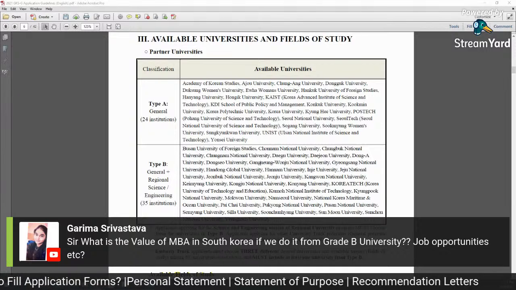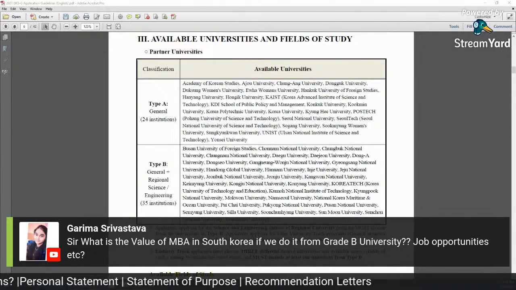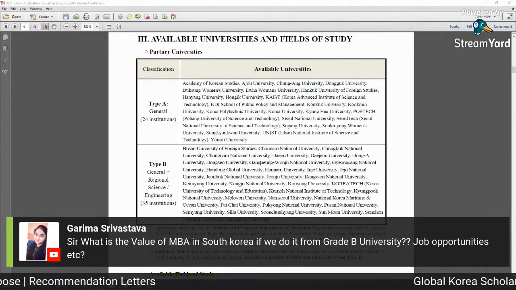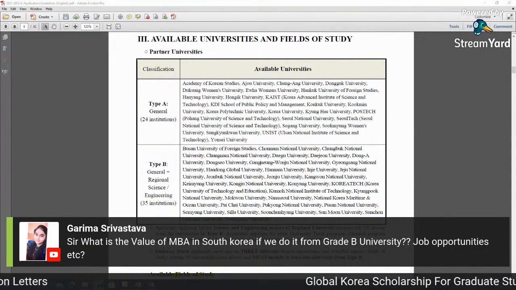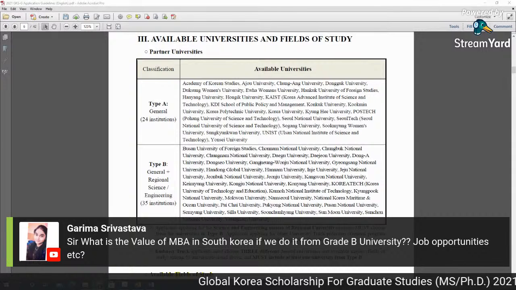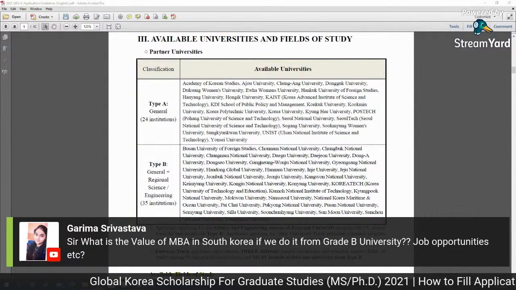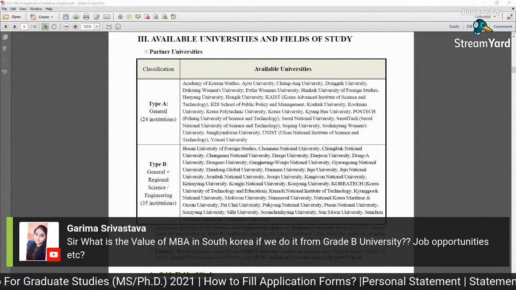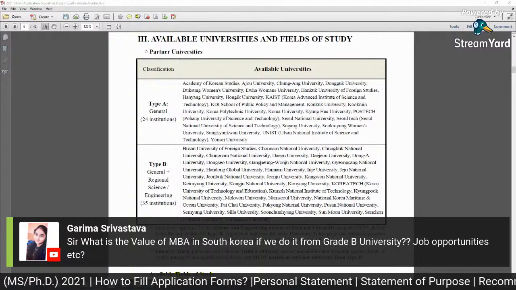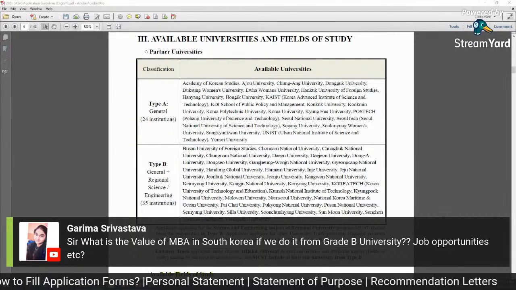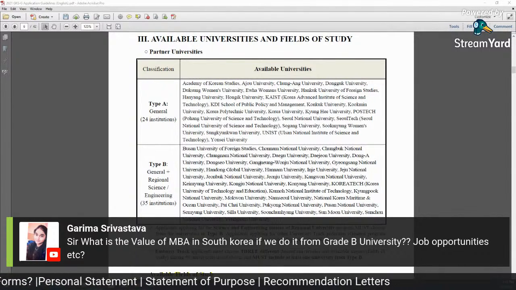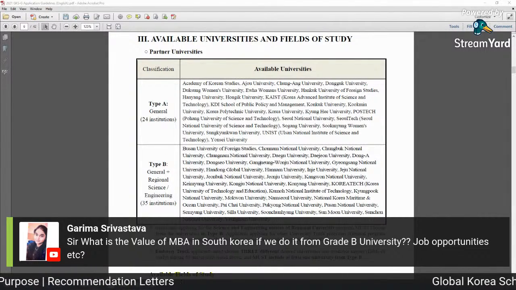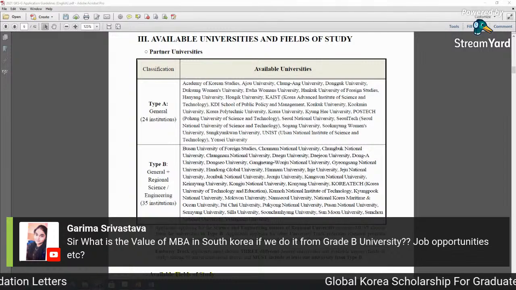So you cannot get a job that easily, because all over the world you know the situation of the degree and the industrial situation as well. But yes, I think you can get a job. Grade B university, there is no grade B university actually. There are types. Why are there types? Because there are good universities outside of major cities, so they want to send some students to those cities as well. That's why they divide type A and type B. This is not a grade B university.